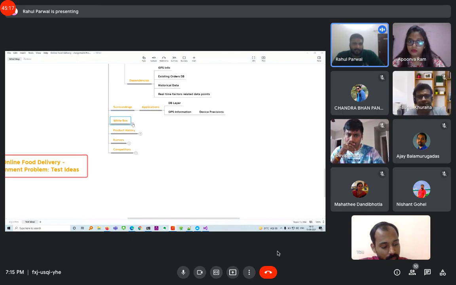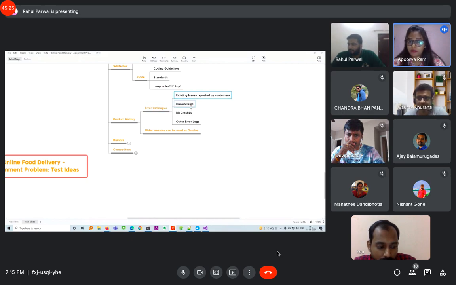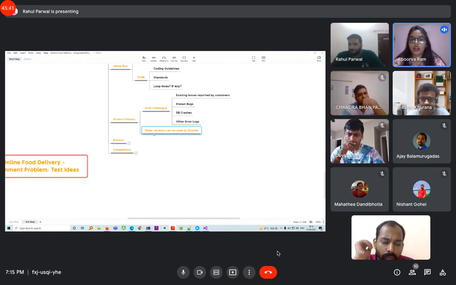So next is product history. Yeah. So in product history, we are covering the error catalog, that is the existing issues that are reported by the customers, the already known bugs that are present, the DB crashes that could occur, and other error logs that could happen. And older versions can be used as oracles if we are thinking of a new algorithm that we can consider. So we can consider the older version as an oracle and then test it based on that.